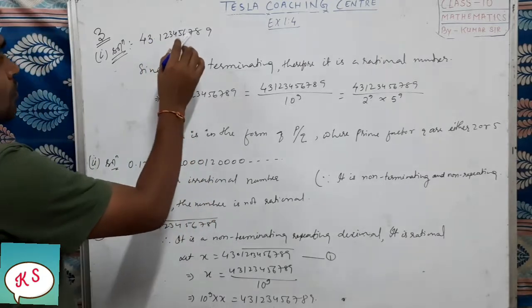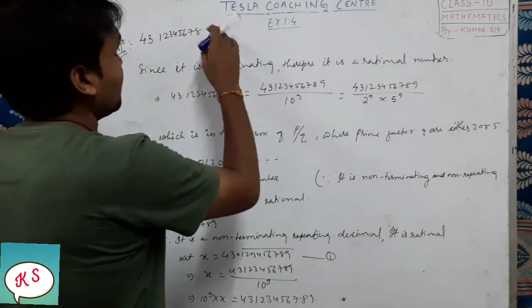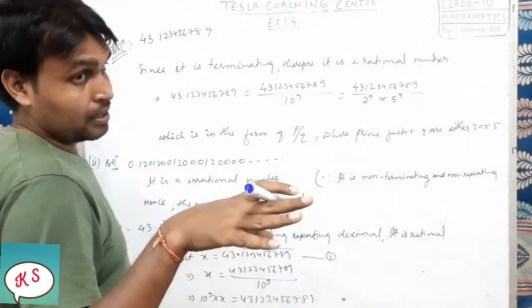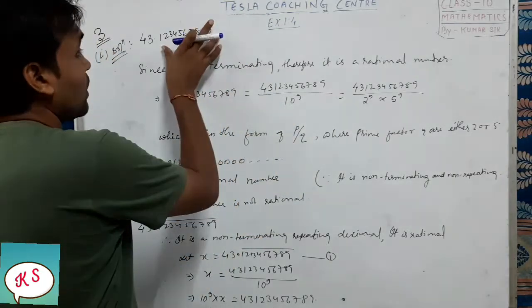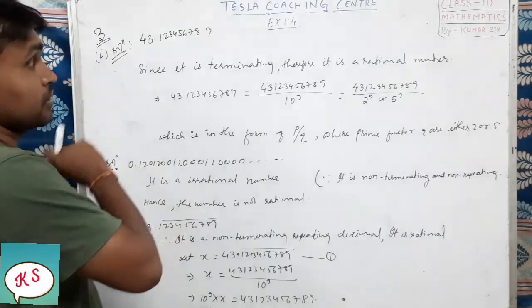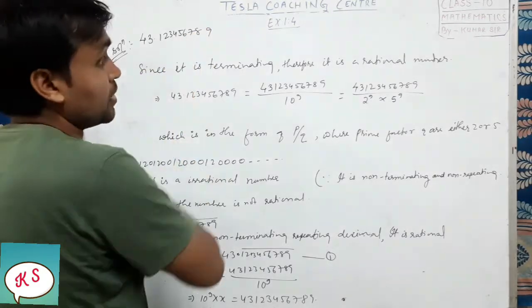1, 2, 3, 4, 5, 6, 7, 8, 9. After 9 it has become exactly divisible. That means it is called terminating rationals. Okay or not? This is known as terminating rationals.